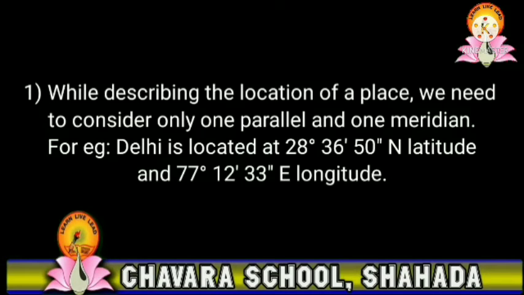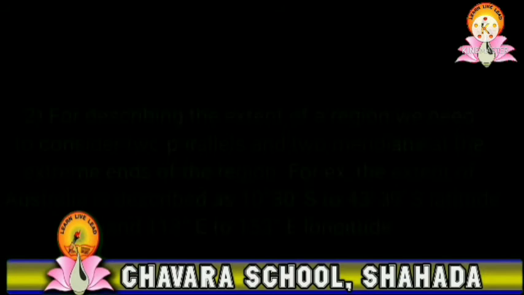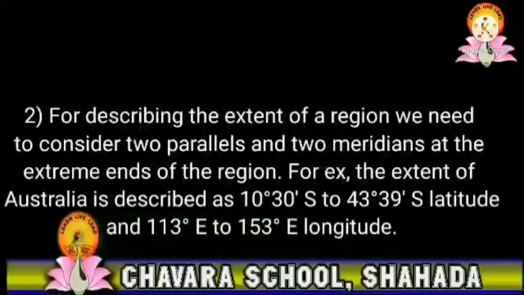So here are the few points through which we will study how to find out the location of a particular place. While describing the location of a place, we need to consider only one parallel and one meridian. For example, Delhi is located at 28 degrees 36 minutes 50 seconds north latitude and 77 degrees 12 minutes 33 seconds east longitude.